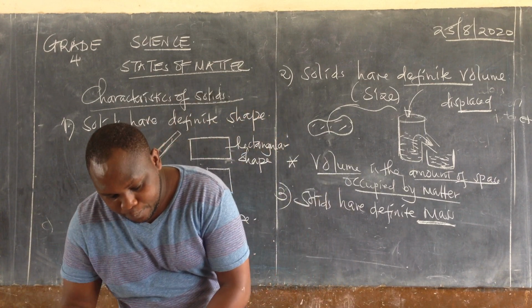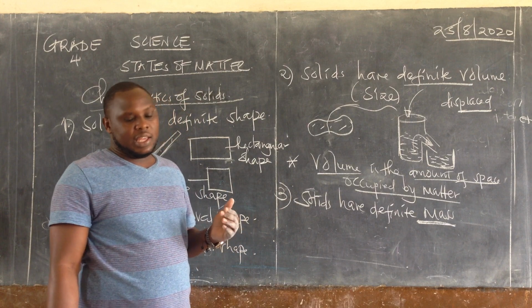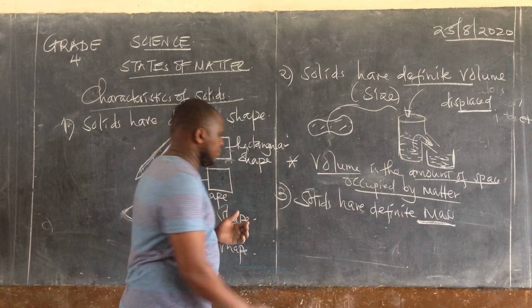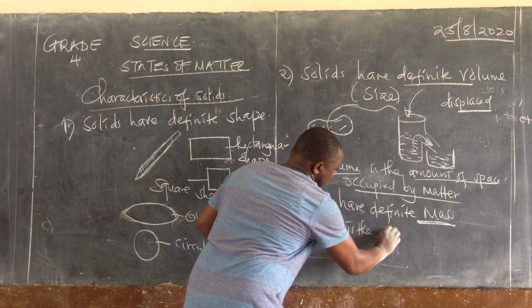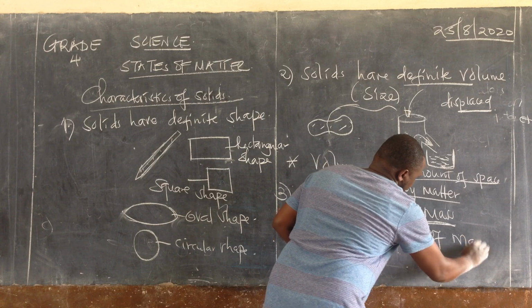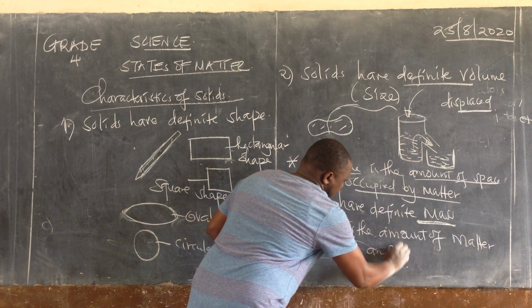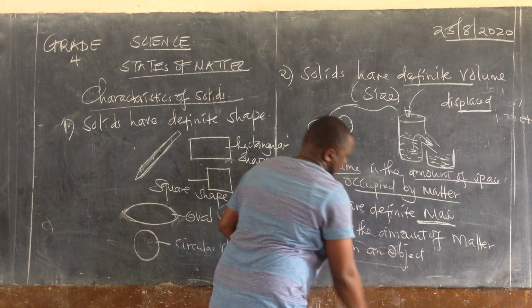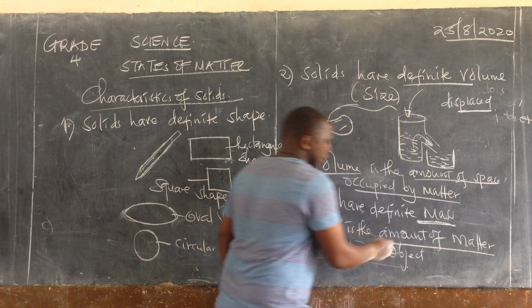So we're saying mass is the amount of matter in an object. Mass is the amount of matter in an object.